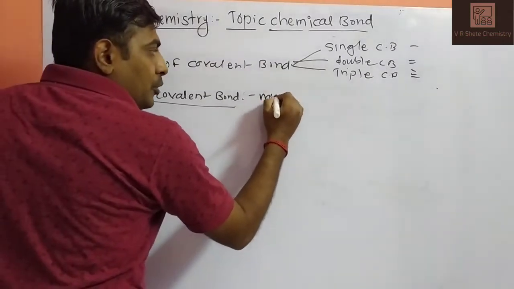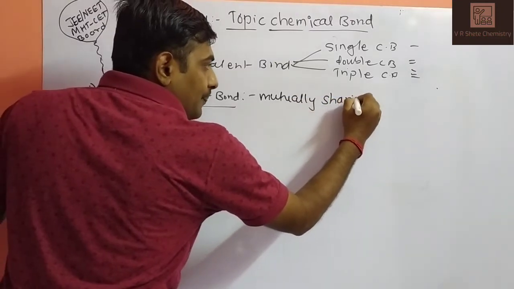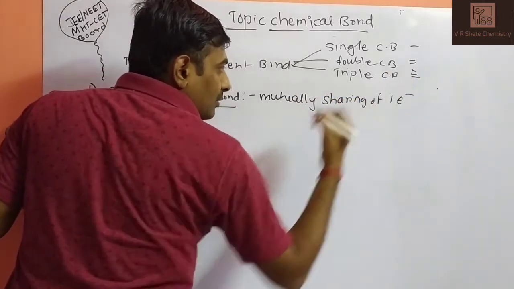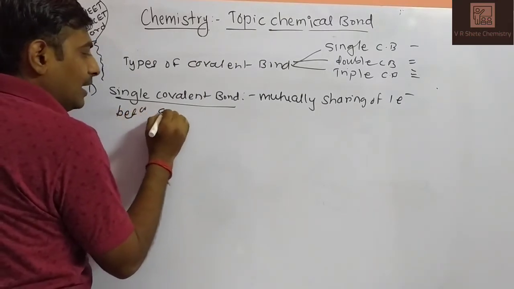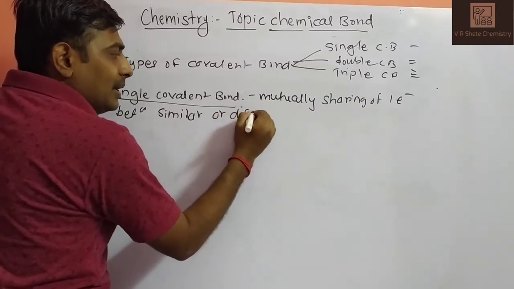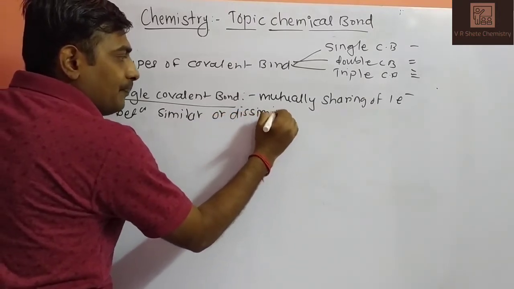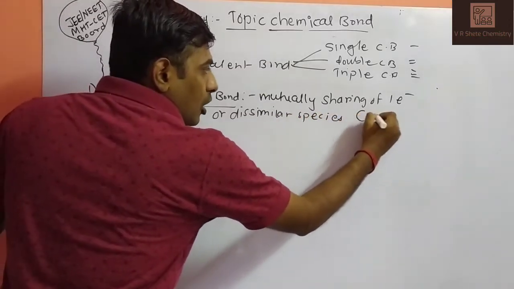It is mutually sharing of one electron between similar or dissimilar species. It is denoted by a solid dash line.